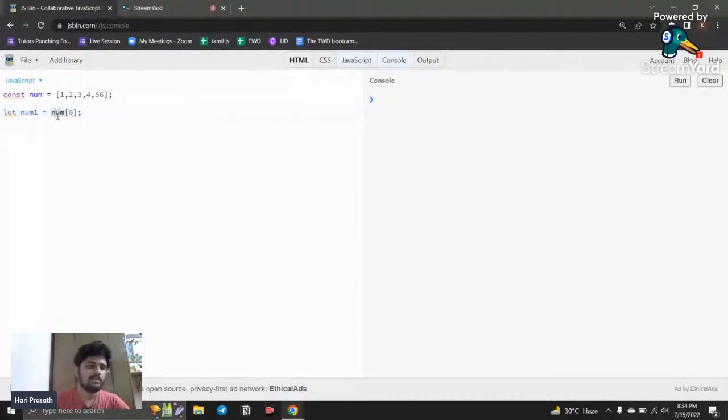So the value at the 0th index of num is stored inside num1. If I call console.log and simply say num1, it displays the value of num1, which is 1.